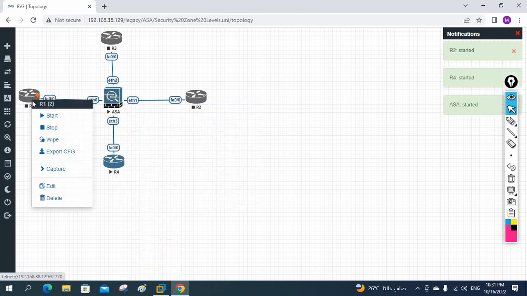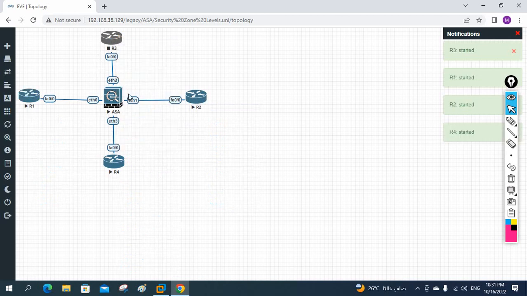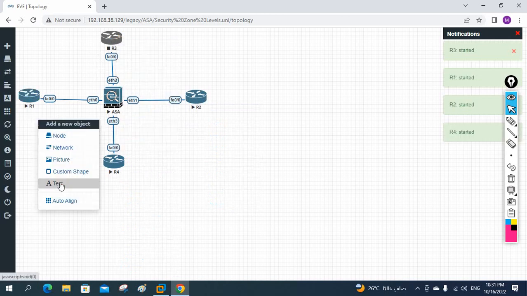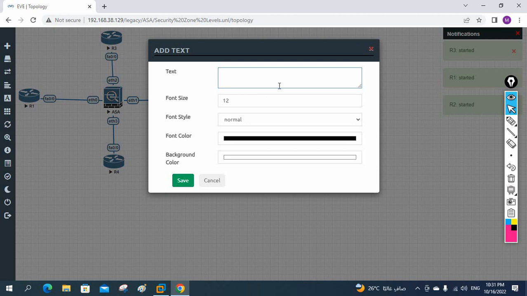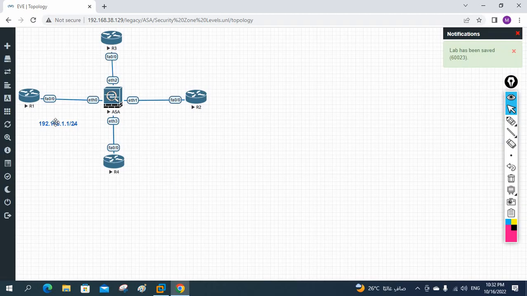and I need to write the IP schema also. Let me write the IP schema. I am going to use here 192.168.1.1/24. This one I can write 15, and here we can make it bold. We can take any color. So this one I am going to assign to the router interface.